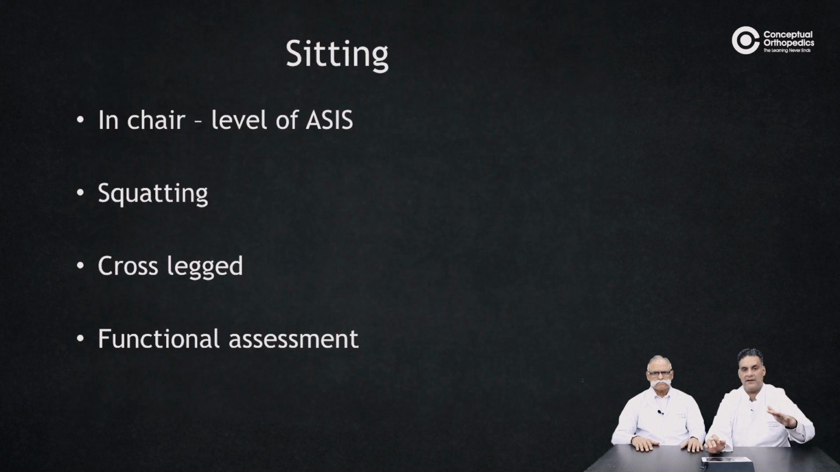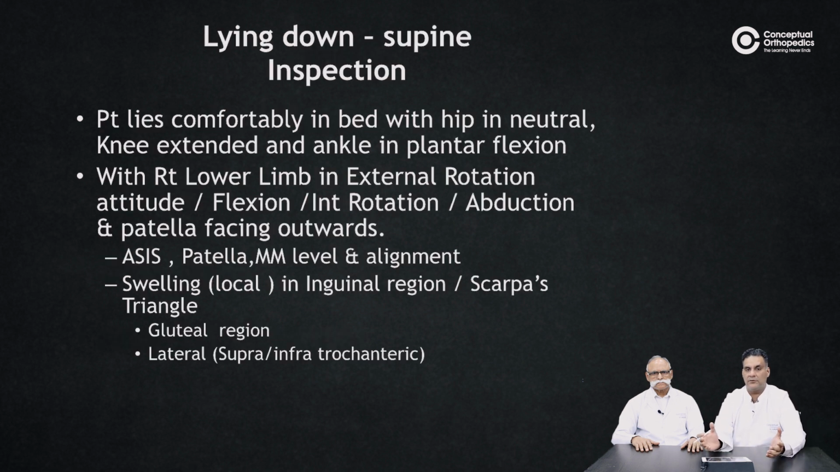Remember sitting in a chair, squatting, cross-legged, because this will tell you about the functional assessment. And as Sir has told you in the beginning, if the patient has floor activities, all these are so important. Then in the supine position, let the patient lie down comfortably. Tell the attitude of the patient. Talk about the orientation of the limb, anterior spine, the patella, the medial malleolus, level and alignment. Talk about the swelling in the inguinal region, the Scarpa's triangle, and when you go to the lateral side, the trochanteric region and the gluteal region.